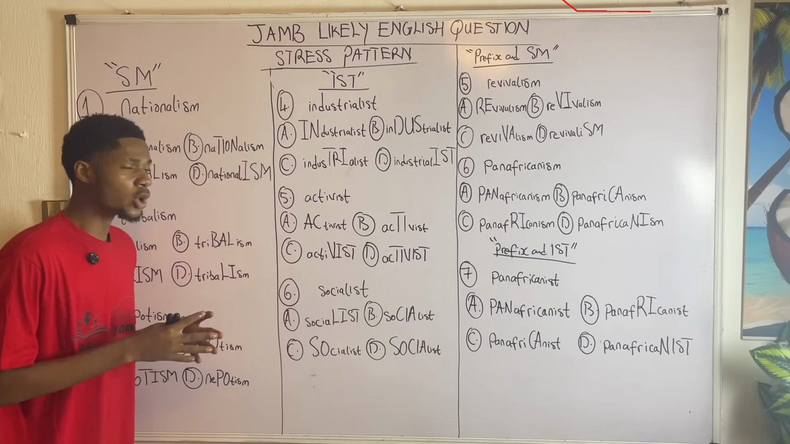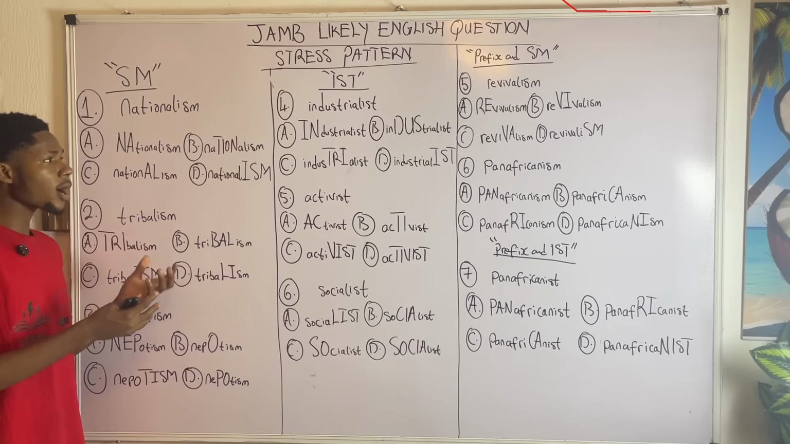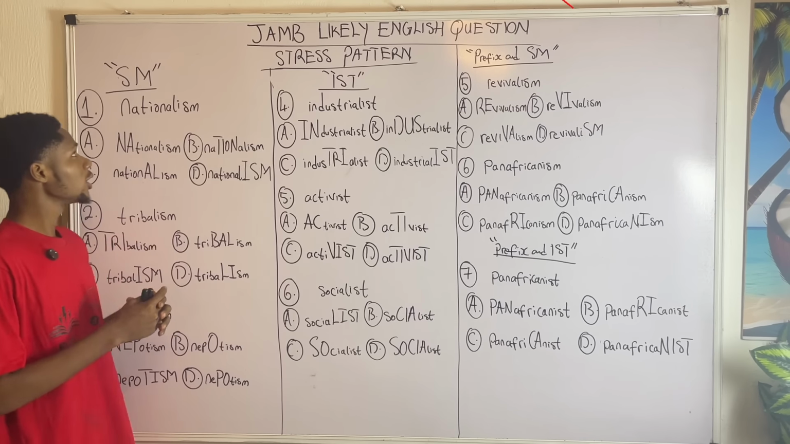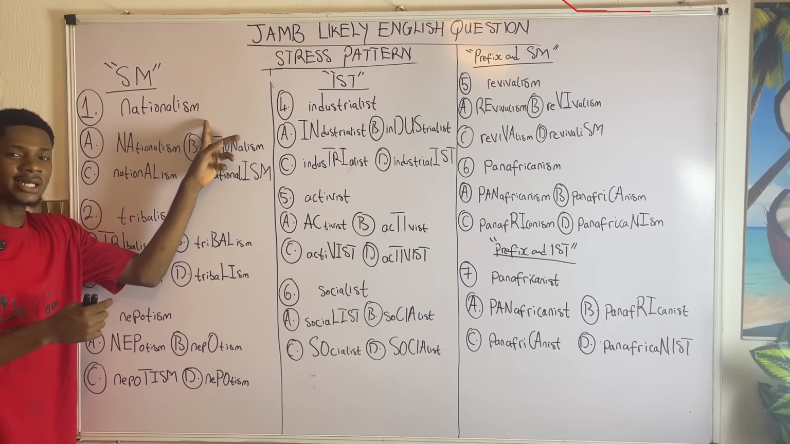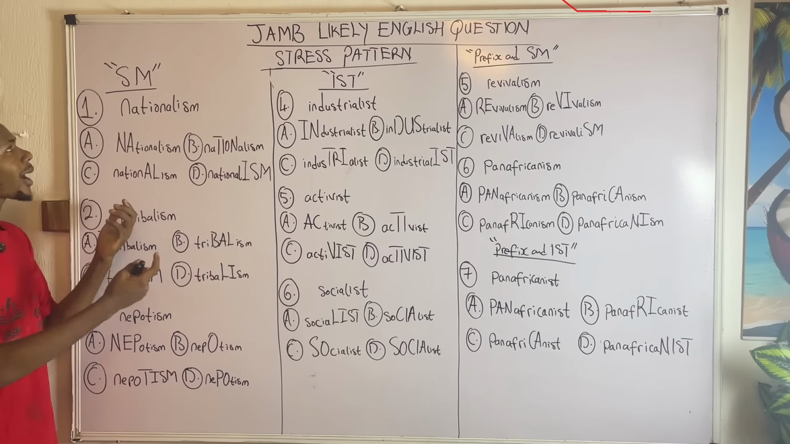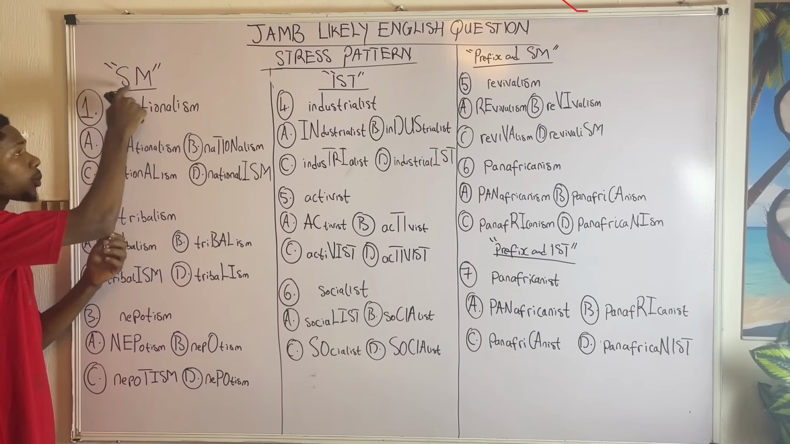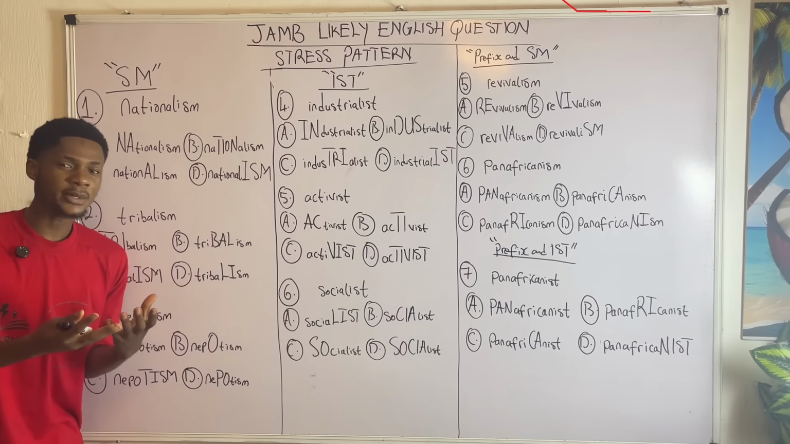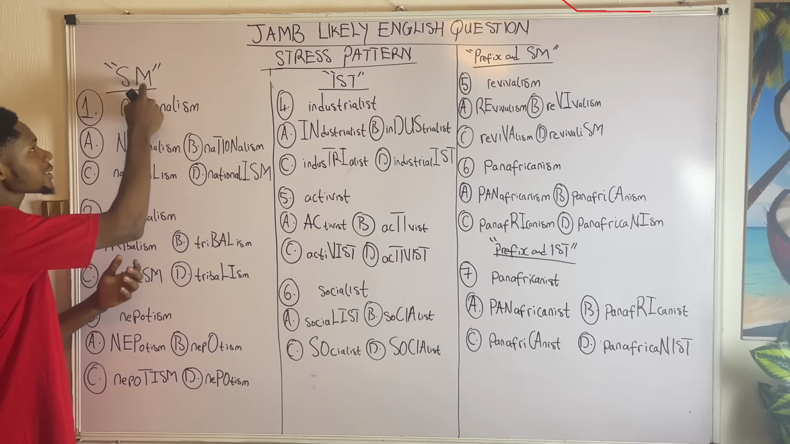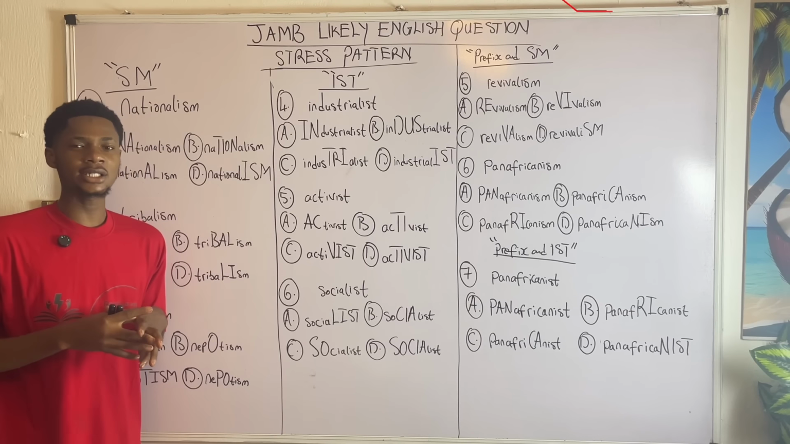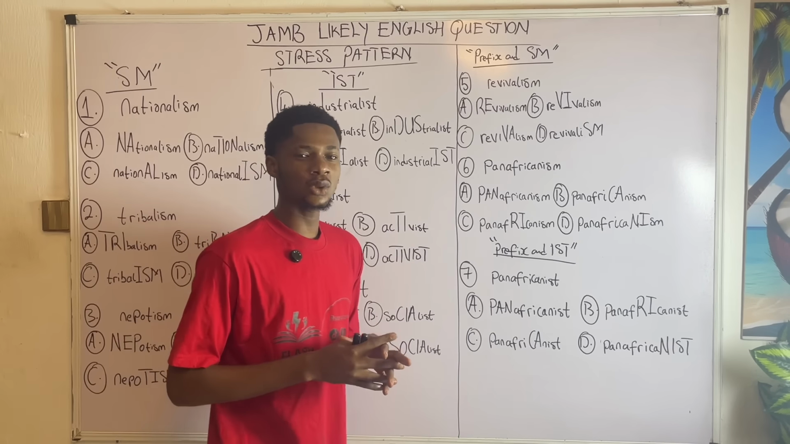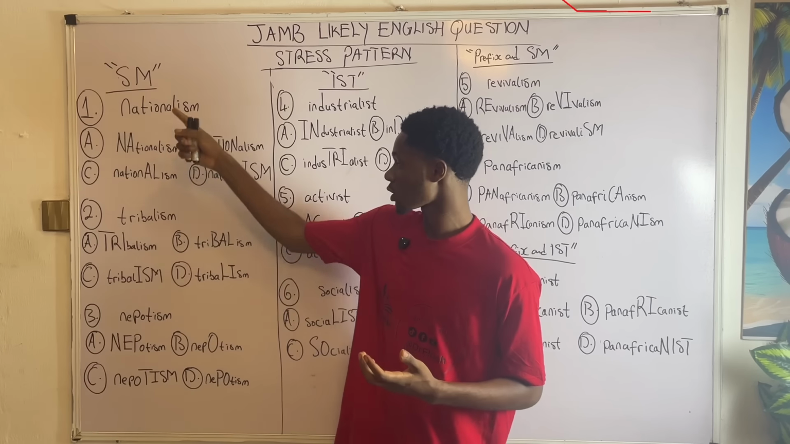Expect these questions on stress pattern to come out like these on the board. The first one, we're having nationalism. Notice how I put an SM on top of the first question. This is simply because words ending with SM are stressed exactly the same way. Examples of words ending with SM, we have nationalism, as you can see on the board.